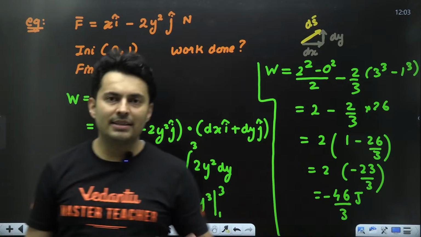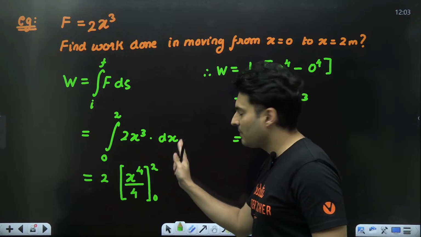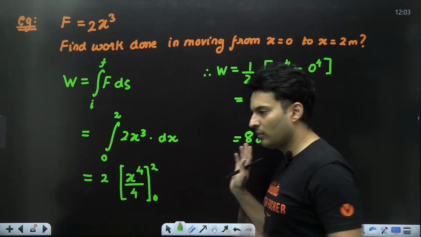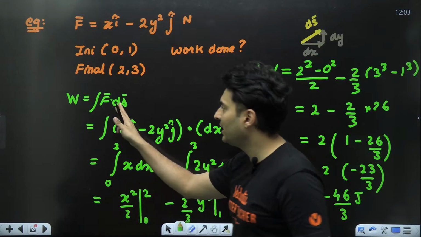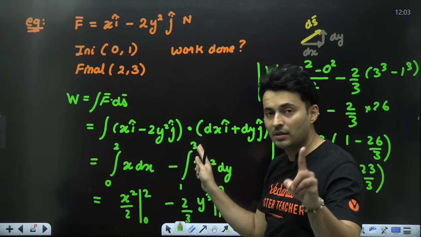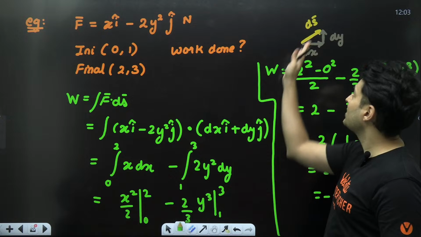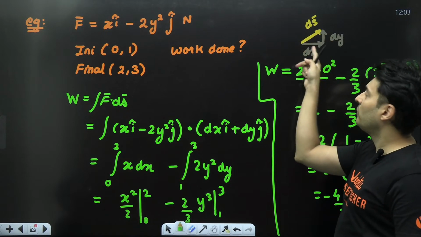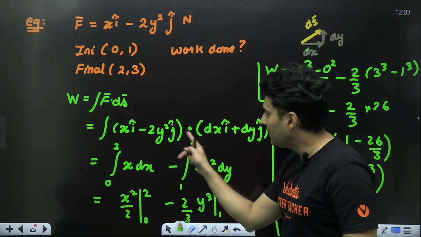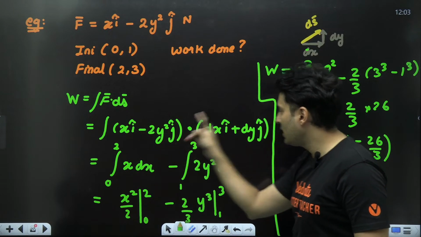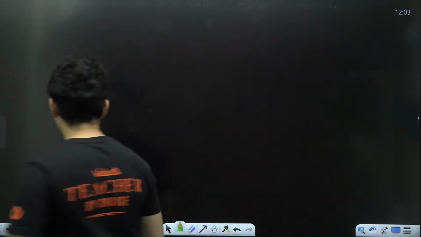Whether it is in one dimension like this, when it is very simple, then you just multiply it with dx, integrate it in that one single dimension. Similarly, when it is in two dimensions, be careful that displacement, don't put it as dx nor dy, rather put it as dx i cap plus dy j cap, because that displacement is itself made of two components. So that is the catch, and then do the dot product. i cap with i cap, j cap multiplies with j cap, and then continue to solve the problem. Let's do the next question.